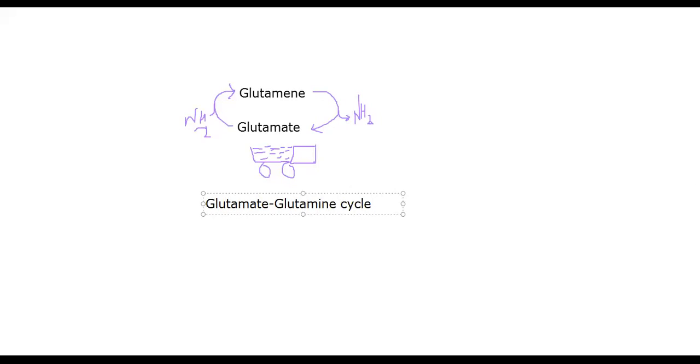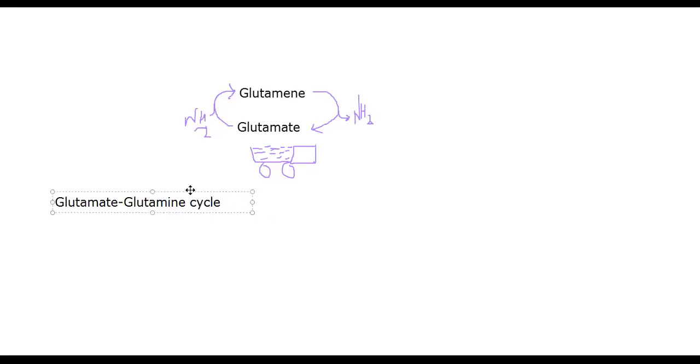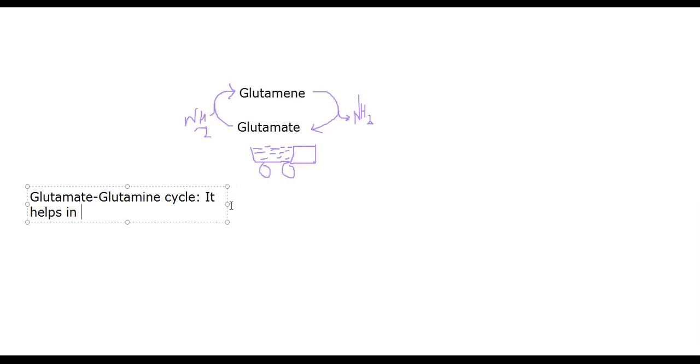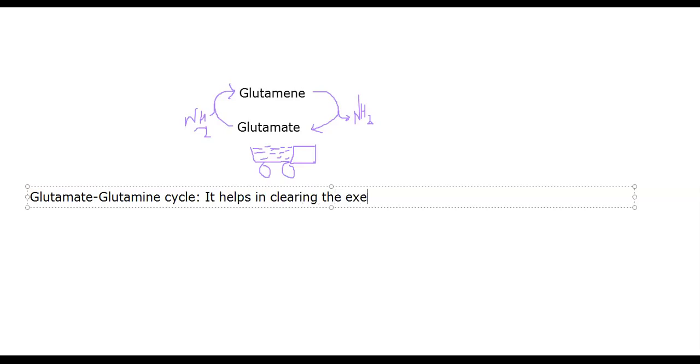Okay, this is the glutamate glutamine cycle that operates, and it helps in clearing the excess nitrogenous waste in the form of ammonia ions present in the body.